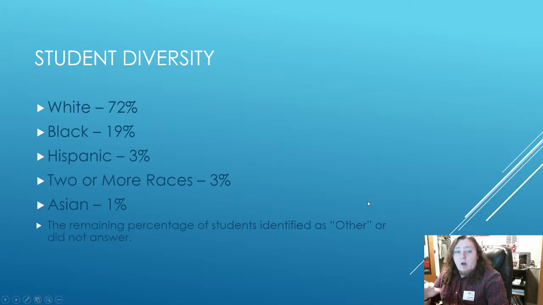And also getting into the demographics, continuing on about the student diversity, there are 72% white students at Weaver High School, and 19% black students, 3% Hispanic, 3% identify as two or more races, 1% are Asian, and the remaining percentage of students identified as other or they did not answer.